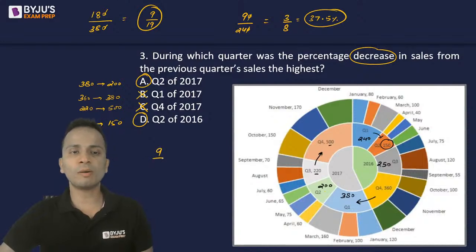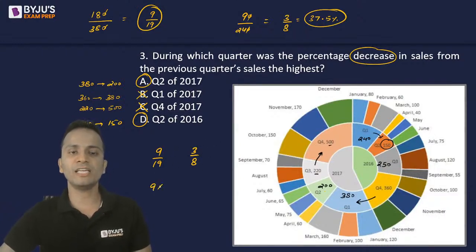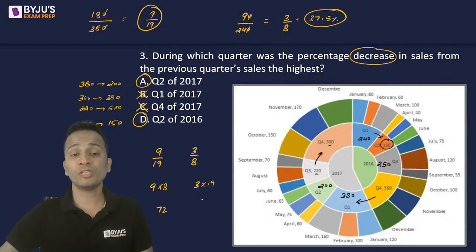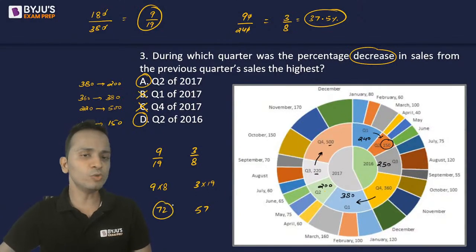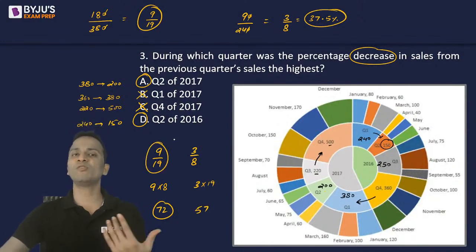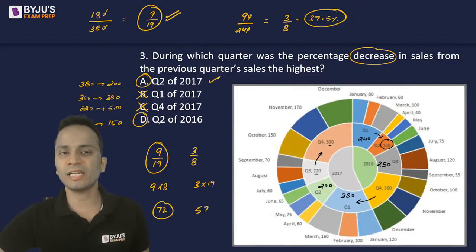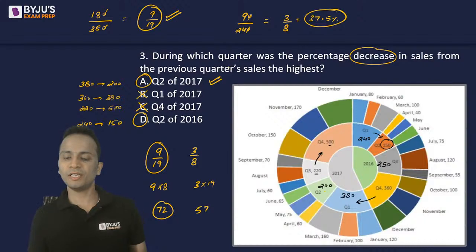फractions को compare करने का एक simple method होता है, 9 by 19, 3 by 8. Do cross multiplication. On the left hand side I have 9 into 8, on the right hand side I have 3 into 19. Now 9 into 8 is 72, 3 into 19 is 57. So obviously 72 is greater, the left hand side is greater, so the fraction on the left hand side will be greater. So 9 by 19 is greater and hence the correct answer will be option A.